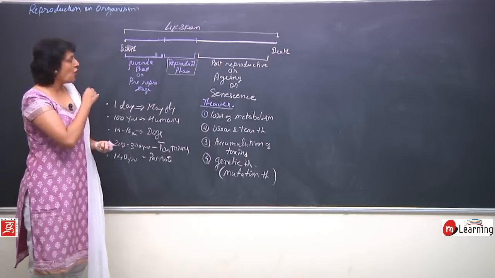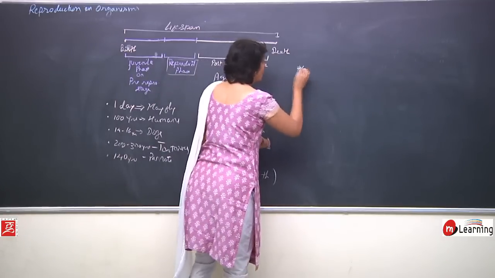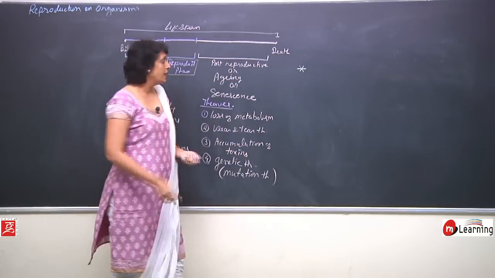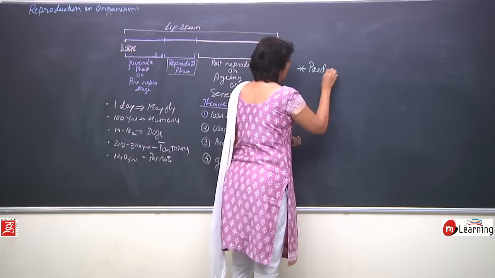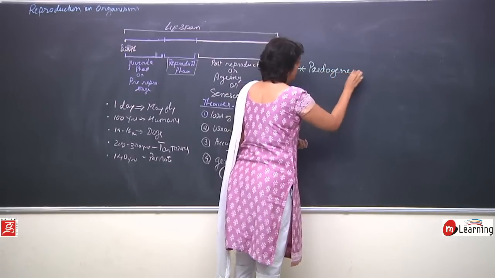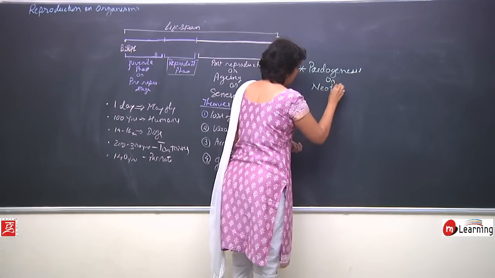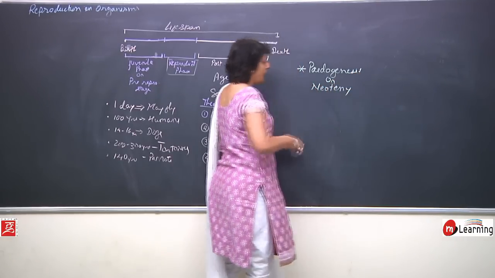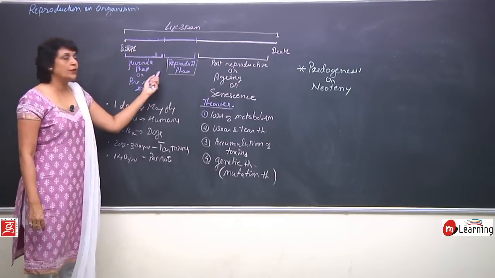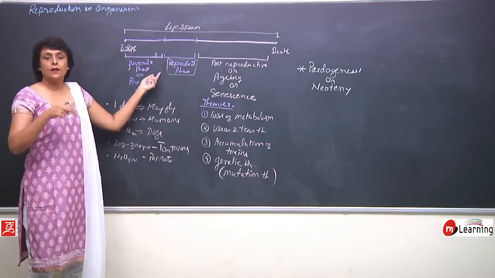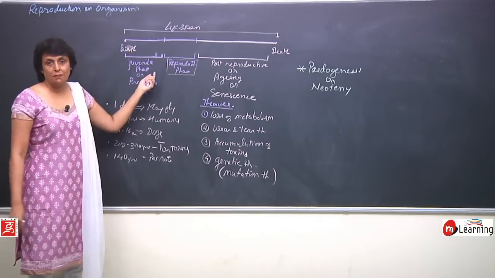When we are talking of all these things, let us also take up one more important word, that is pedogenesis or neoteny. In organisms, we say that during the juvenile phase, the growth of the body and growth of organs is taking place.